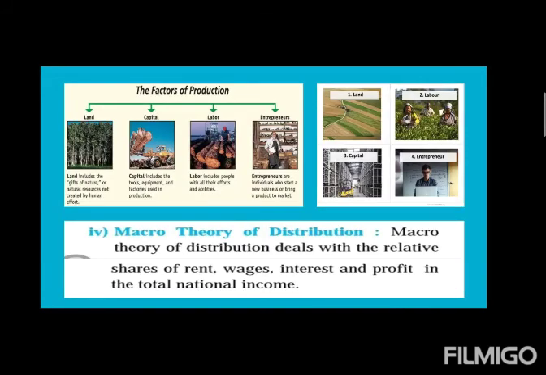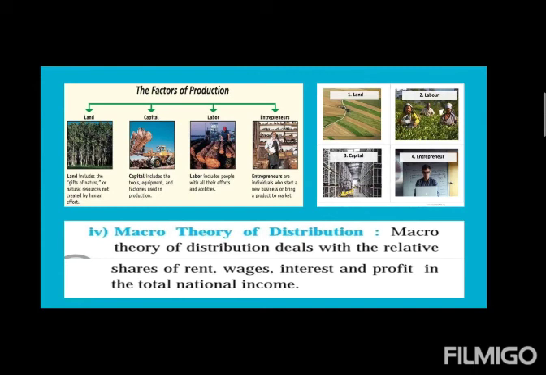Let's move further. The last subject matter of macroeconomics is the macro theory of distribution. It deals with the relative shares of rent, wages, interest and profit in the total national income. Students, I hope you all remember these rewards. Yes, these are the rewards of the factors of production: for land, rent; labor, wages; capital, interest; and for the entrepreneur, profit.